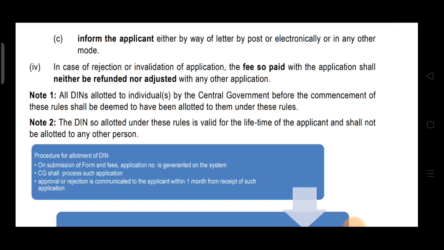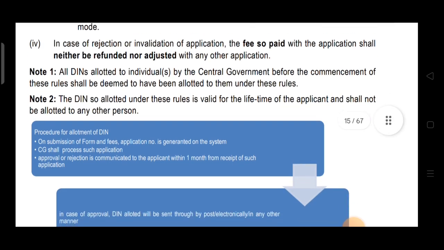Means before commencement of this rule 10, if a DIN was allotted before this rule, then it will be deemed as DIN allotted to them under these rules. Note number 2: DIN so allotted under these rules is valid for the lifetime of the applicant and shall not be allotted to any other person. It is the identification number of that specific applicant.